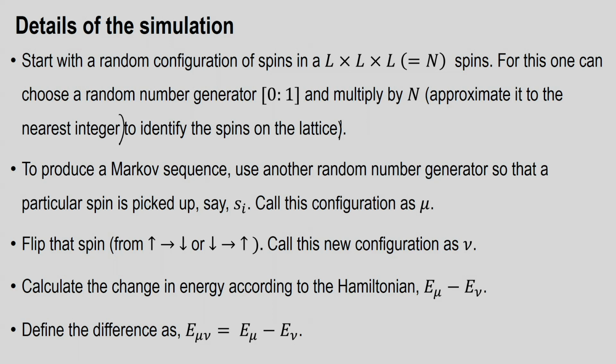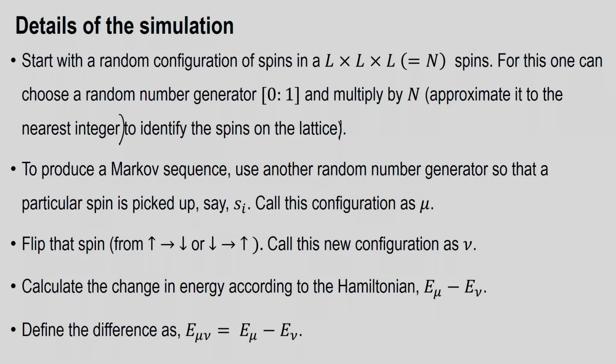To produce a Markov sequence, you use another random number generator, so that a particular spin is picked up, say Si, and call this configuration as configuration mu. So, you start with a random configuration of spins by generating a random number between 0 and 1: if it is less than 0.5, I put a down spin, and if it is greater than 0.5, I put an up spin. So, randomly in the lattice you have put up and down spins.